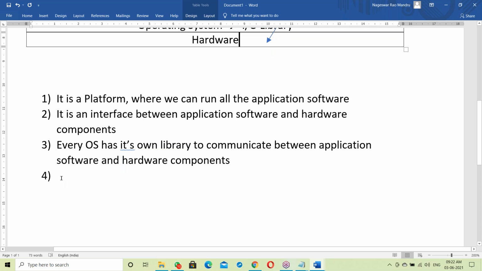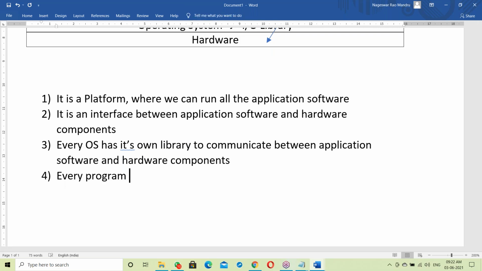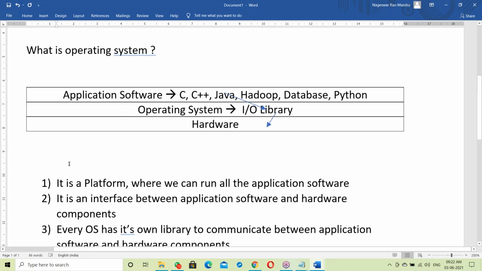So every program compulsorily has to link with the OS library before running. Okay, now linking with the OS library.